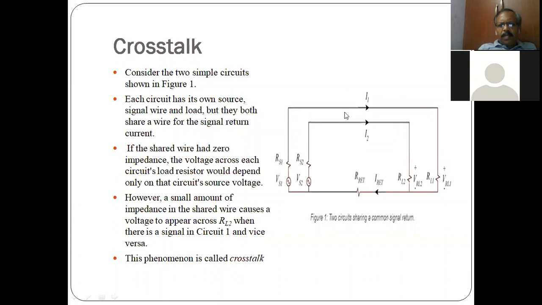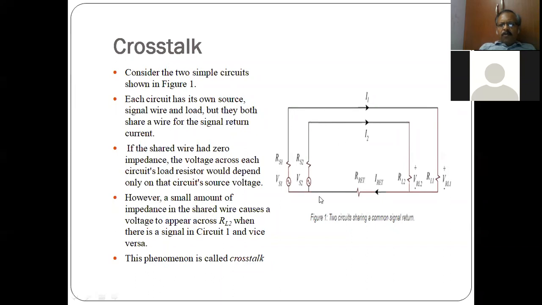I have one circuit here, outer loop carries the current I1. It has source S1 and resistance of source RS1, and then this is the load for the first loop. Then you have another loop which is having a different voltage source and different load.